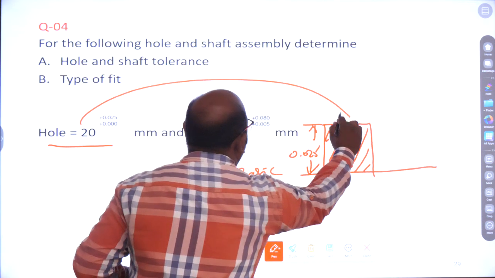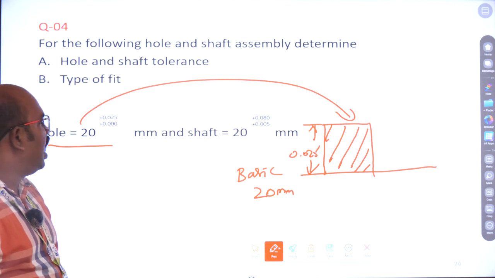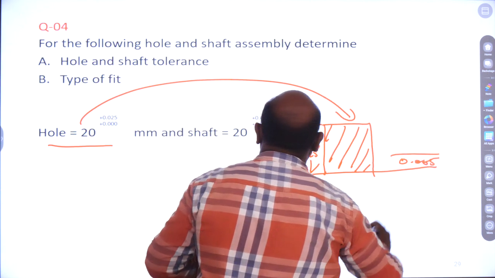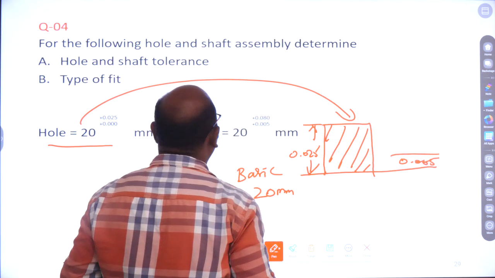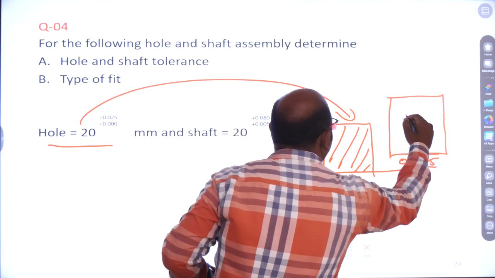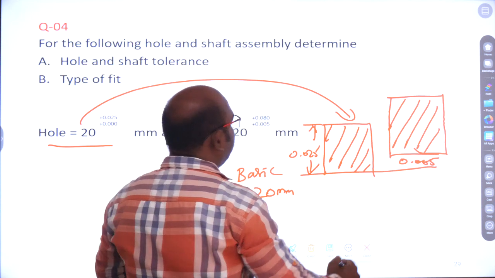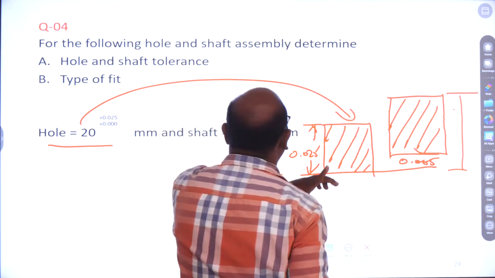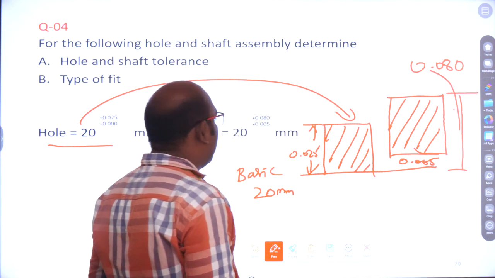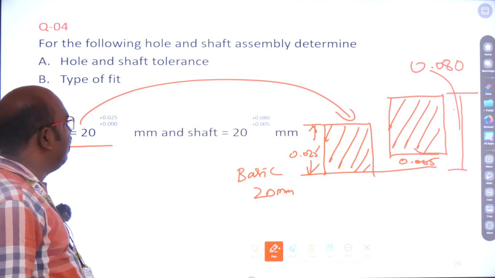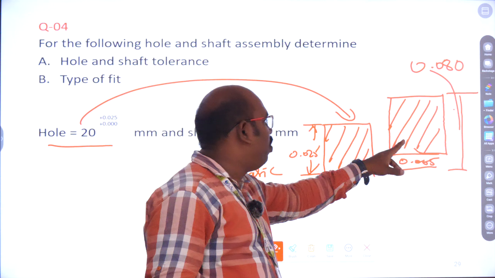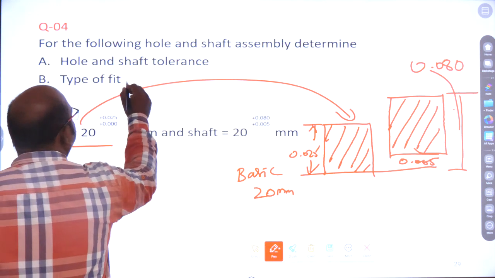for the hole. Next, draw for the shaft. This starts from here, 0.05, then up to 0.08, like this. 0.08 is more than 0.025, clearly we see. Okay, so now tell me what kind of fit. Definitely this is a transition fit, because both values are overlapping, so it is called transition fit.